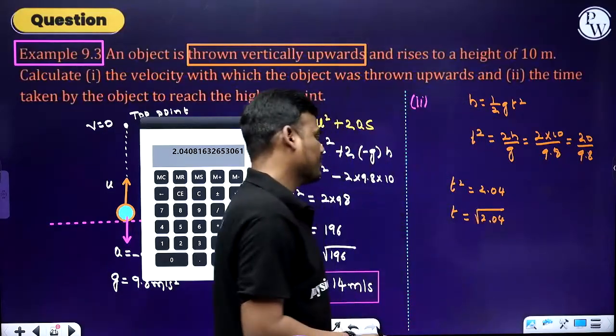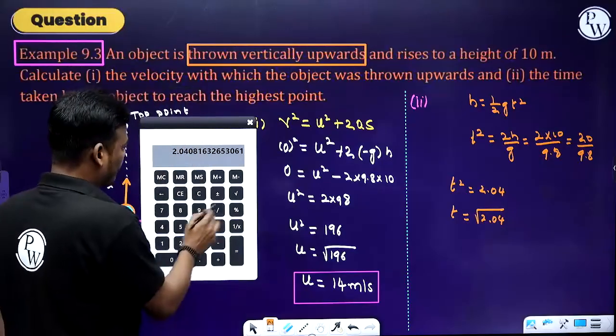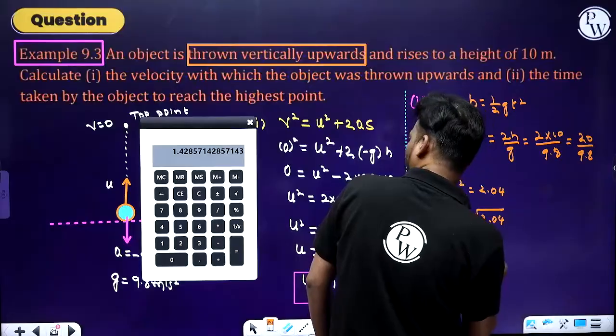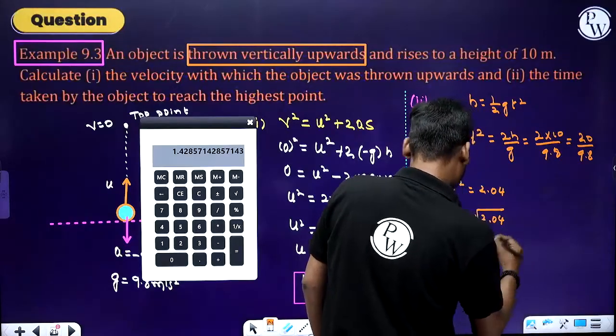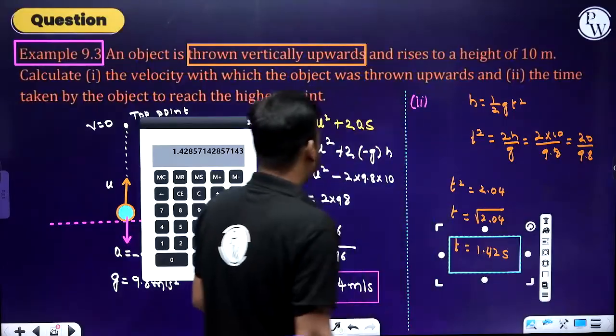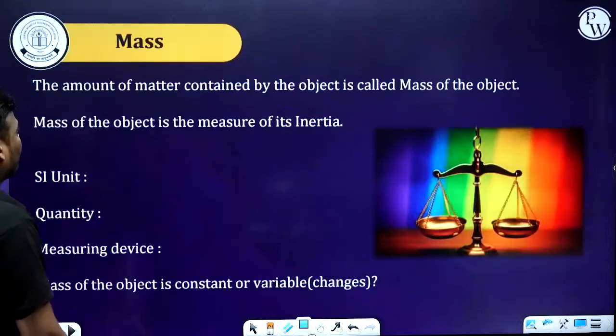Here plus or minus signs will come, but let's consider the positive only, because the time cannot be negative. And the time t is 1.42 seconds. This is the required solution, okay, fine. Only 2 sub questions. Let's move on to the next question.